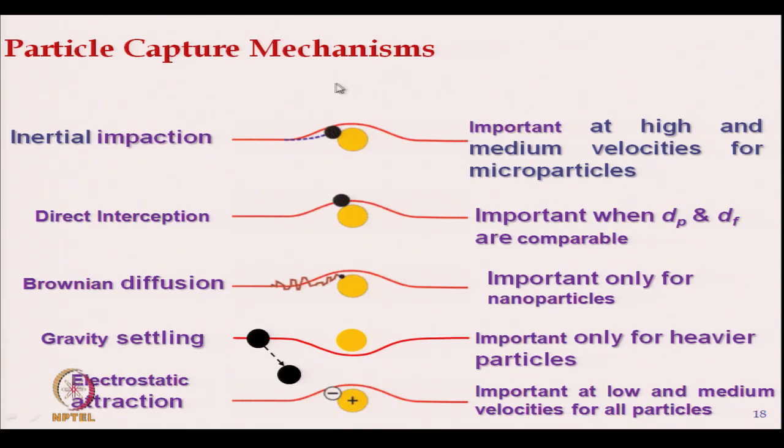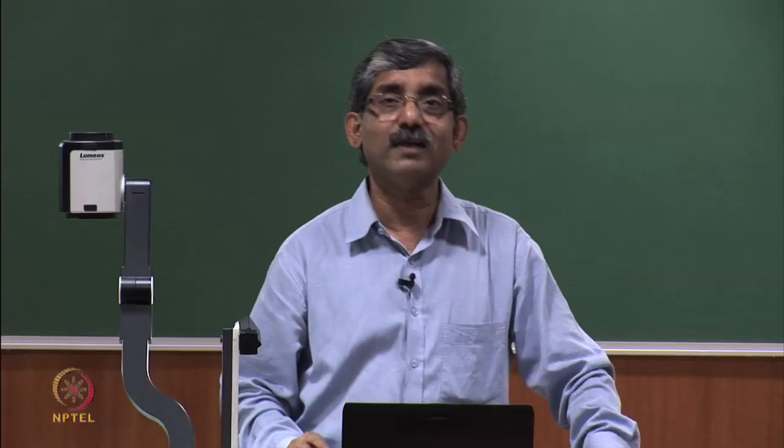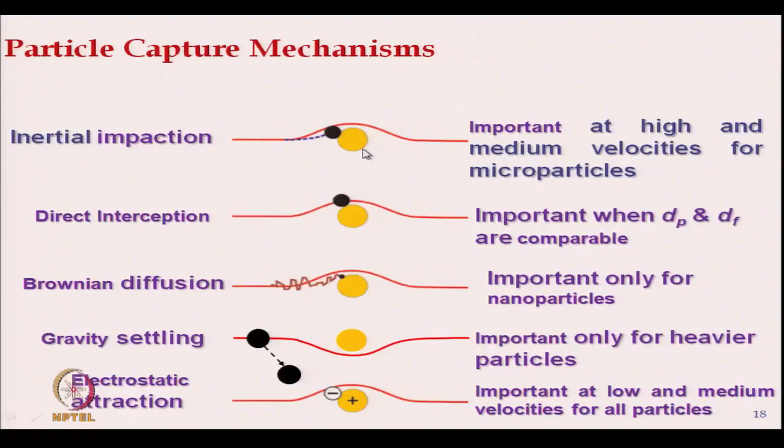So, the path will be separated and it will strike the fiber. It is important at high and medium velocities for microparticles. So, particles are a little bit larger in size, and this is important when our fluid medium velocity is very high.